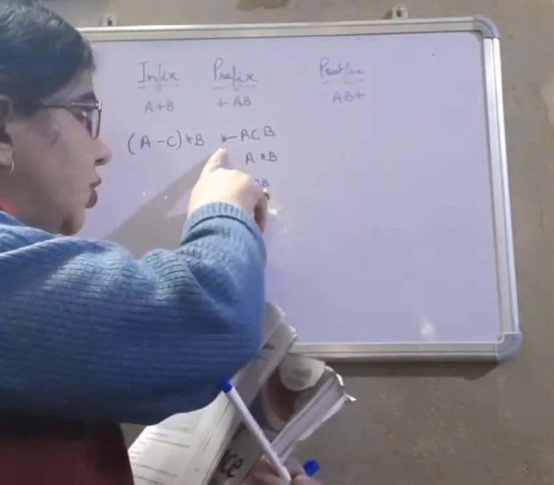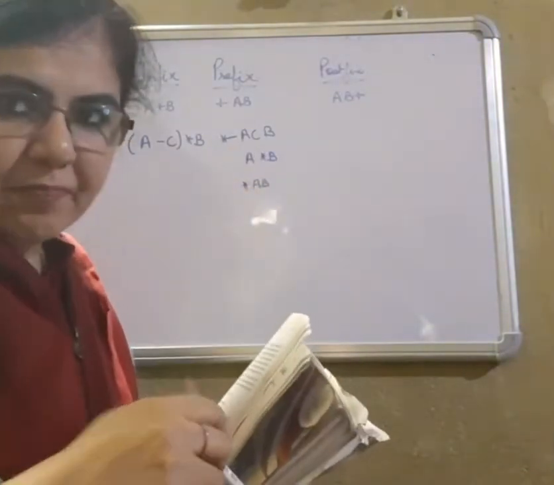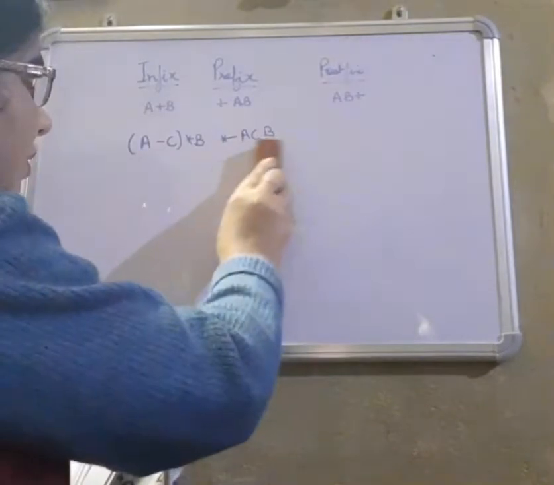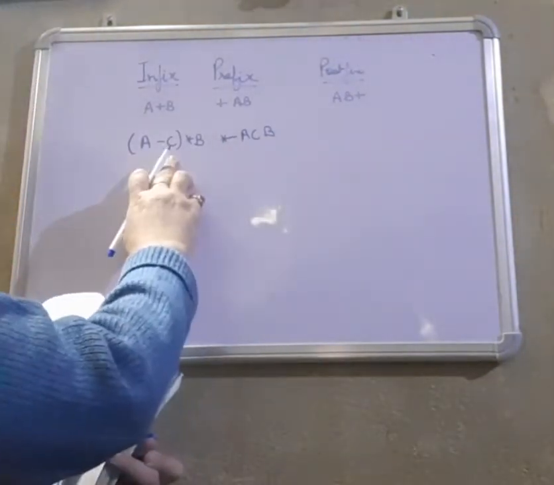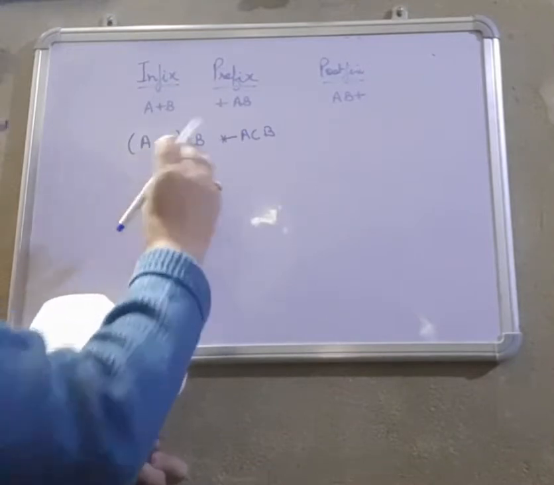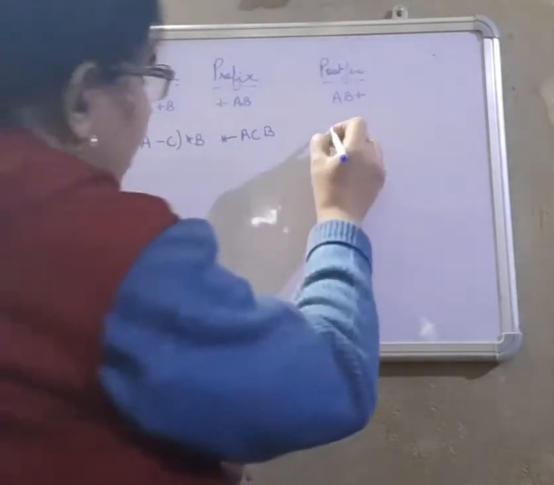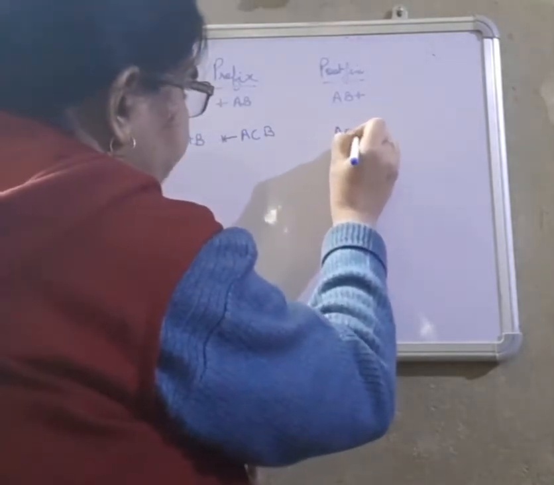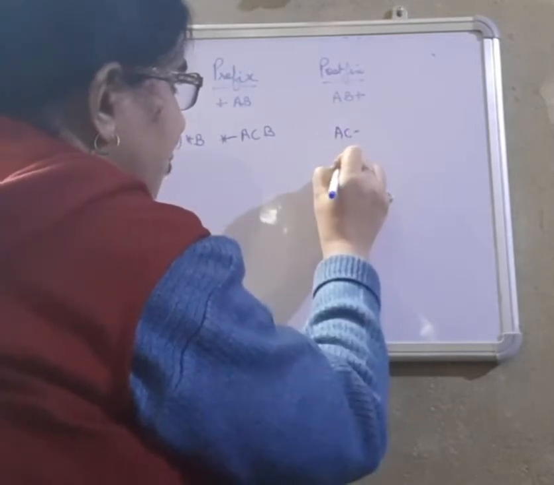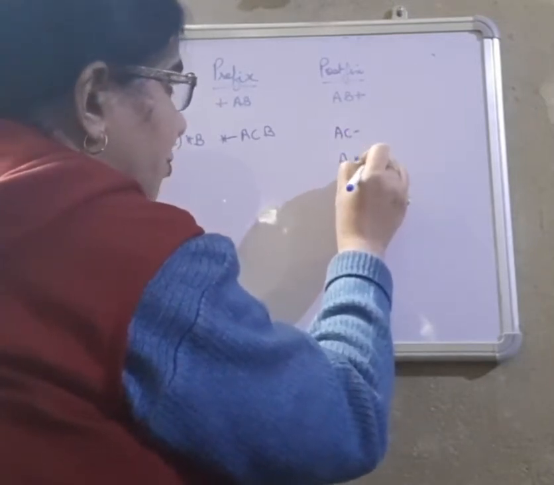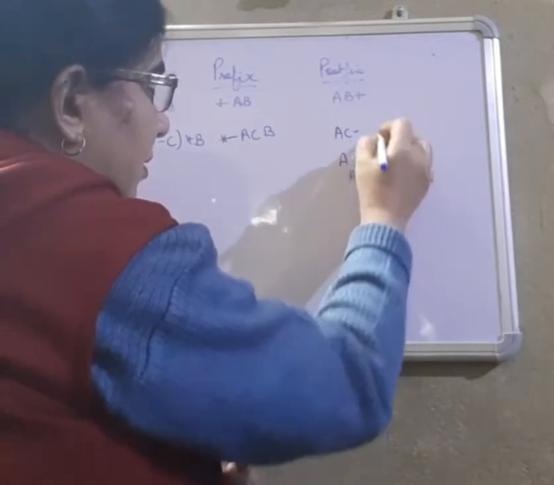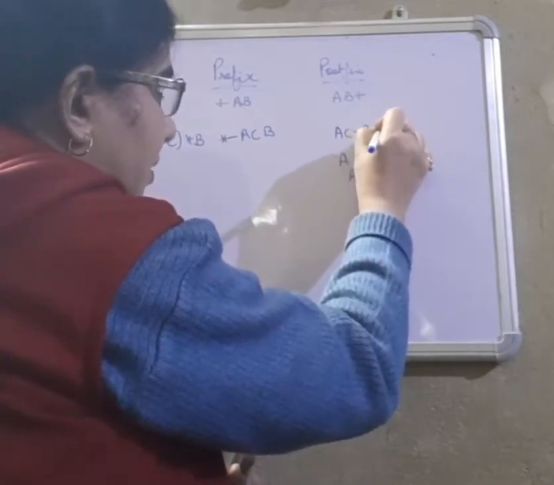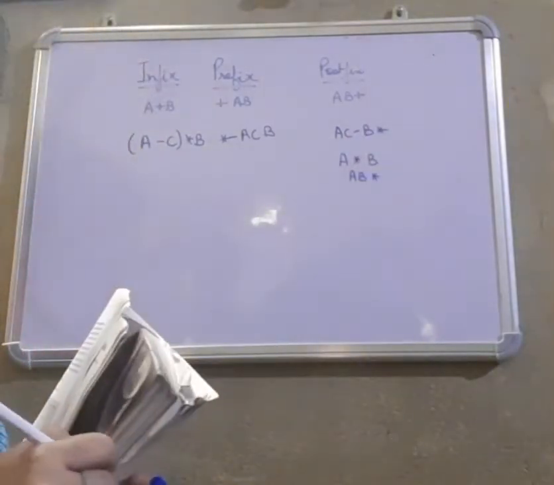So it will be into minus AC B. Now to convert to postfix, A minus C, put the operator just after the bracket: AC minus. Now consider AC minus as A, into B. So it becomes AB into. So AC minus B into.